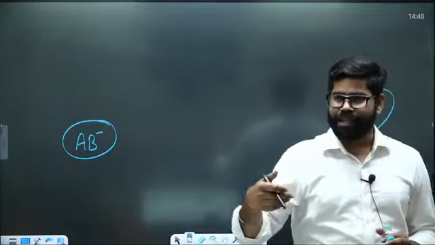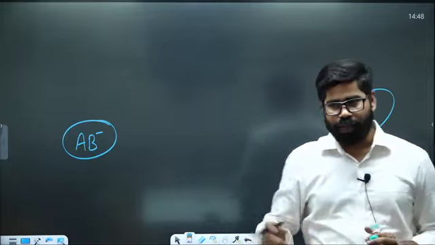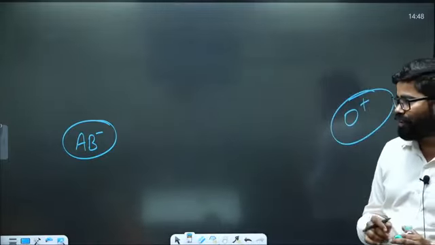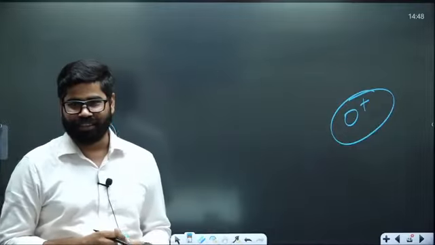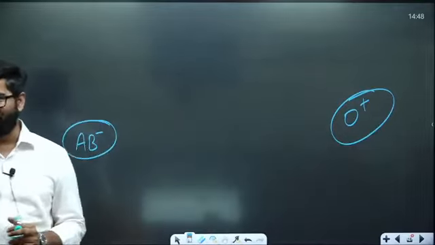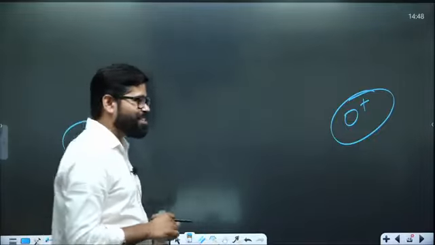The remaining ones can have B positive, B negative, or A positive. But O is the most common blood group. In class itself, we will find that most people have O positive, and still they are very proud, because there is a misconception going on.